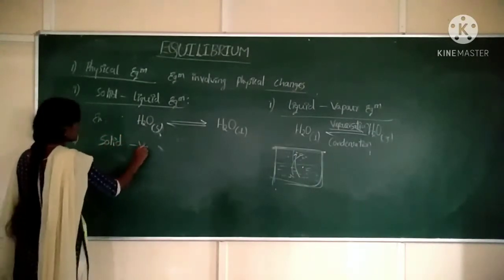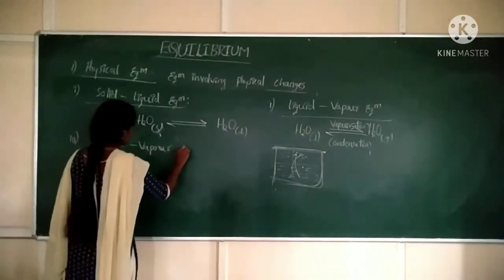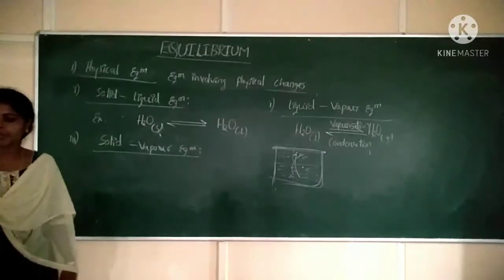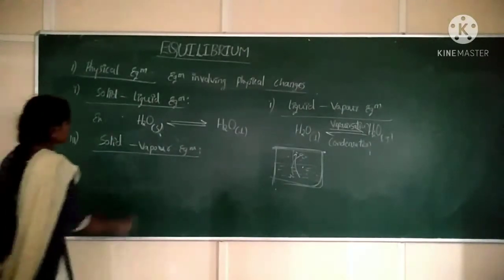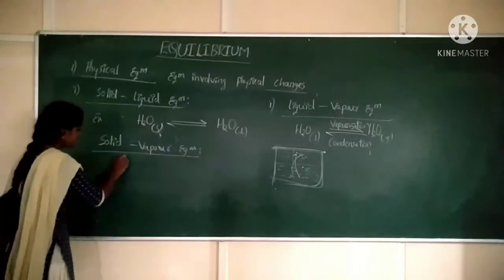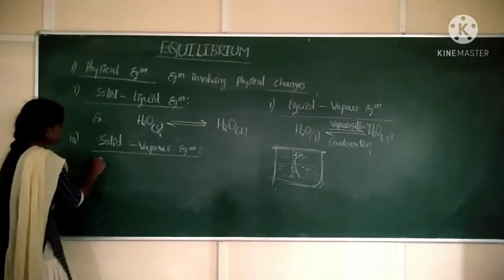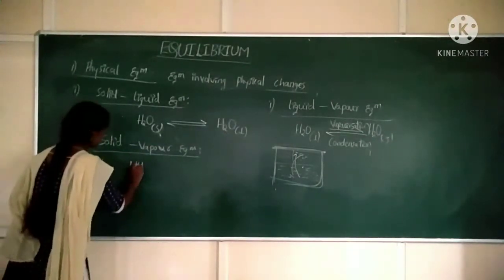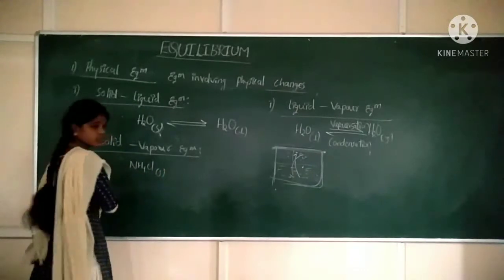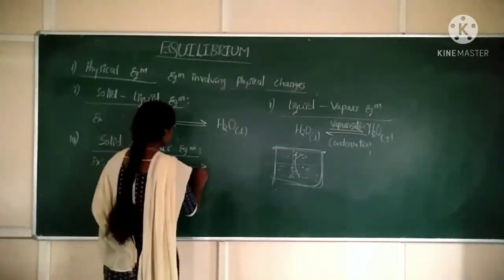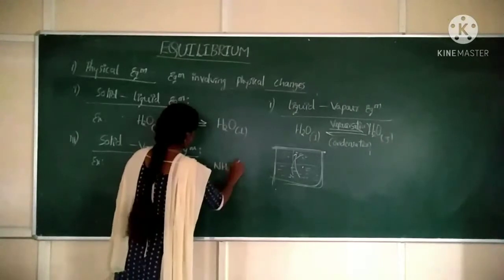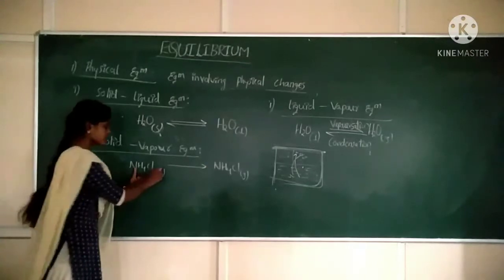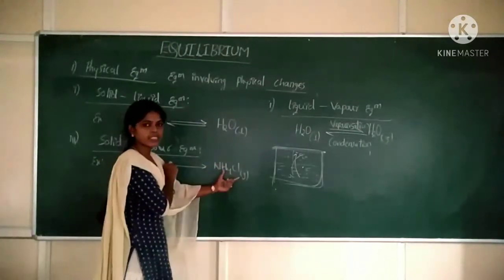Okay. Third one, solid vapor equilibrium. What is solid vapor equilibrium? The state of a system where conversion of, for example, you can take an example. Take NH4Cl, which is present in solid. If you heat it, it will be converted into gas, NH4Cl gaseous form. The NH4Cl which is present in solid state converts into gaseous state or vapor state.